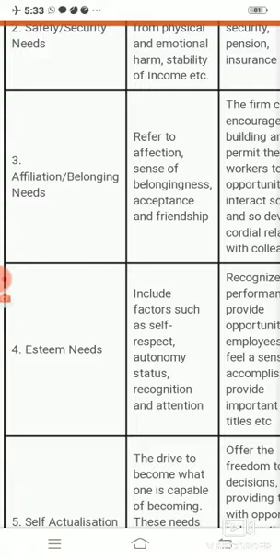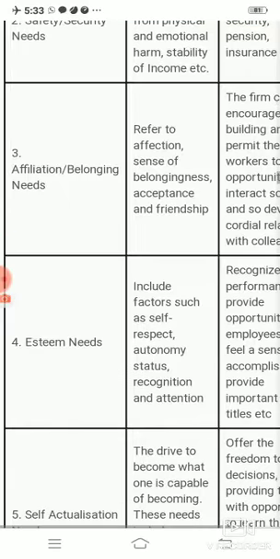There are lots of theories given in the motivation process because it is a complex process. Lots of researchers have studied motivation from different dimensions, and they have all developed their theories. Today we have discussed Abraham Maslow's theory. Abraham Maslow was a well-known psychologist, and he published a classical paper in 1943.